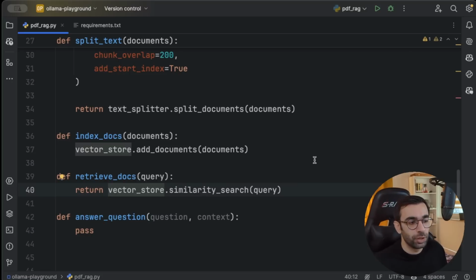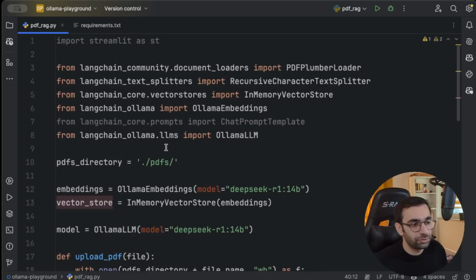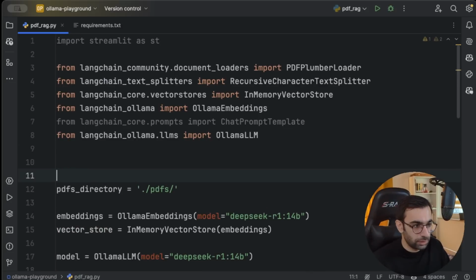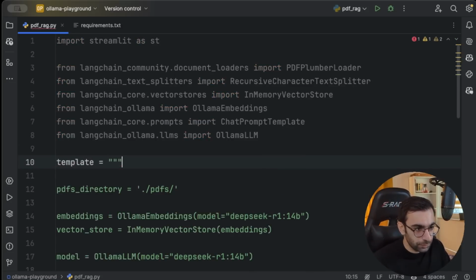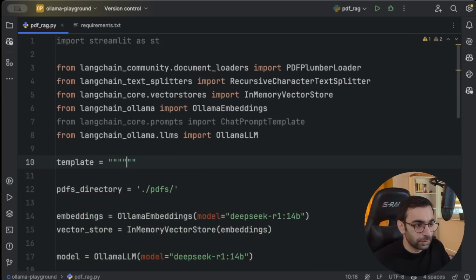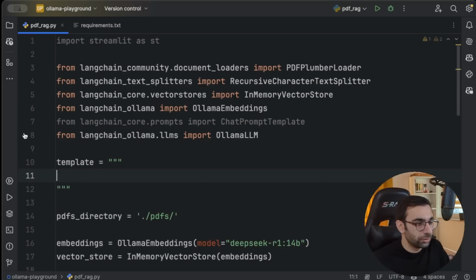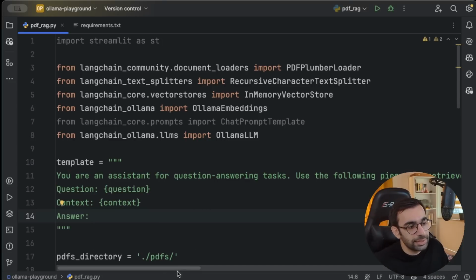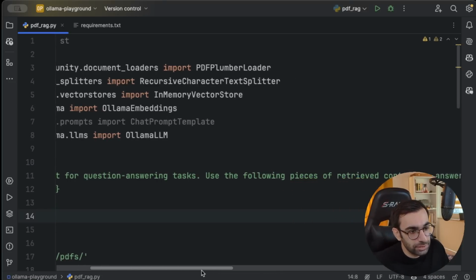At last, when we want to answer the question, we need a prompt. I actually copied the template from the LangChain website. Let me create a template like this, and let me just copy and paste it here so I can show you. Yeah, it's saying that you are an assistant for question answering.